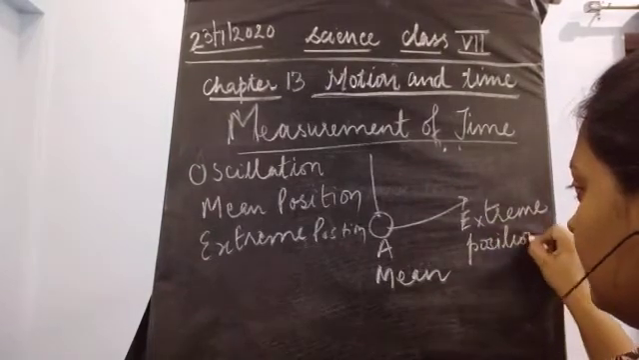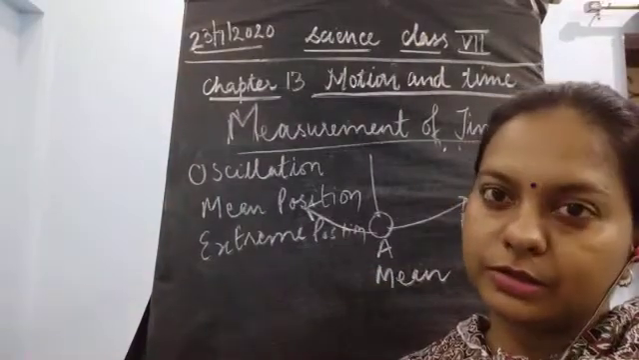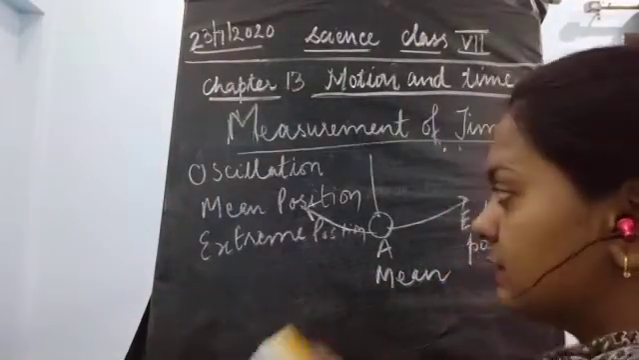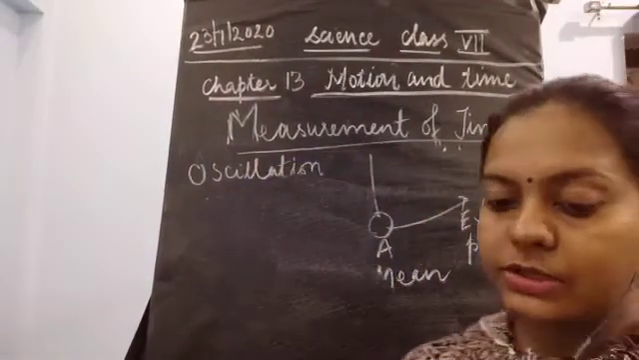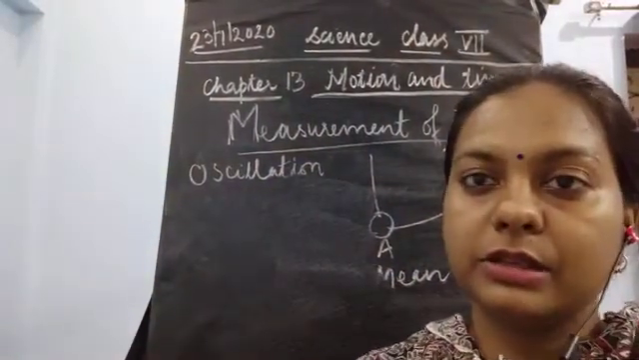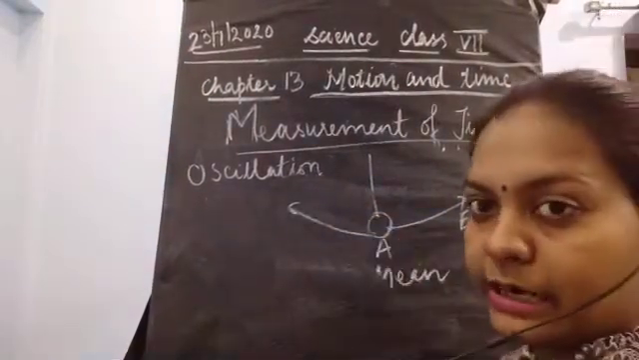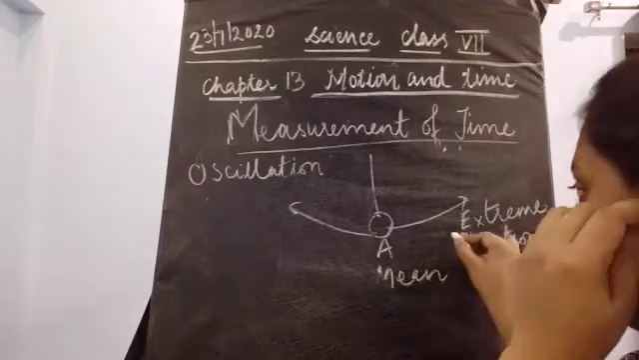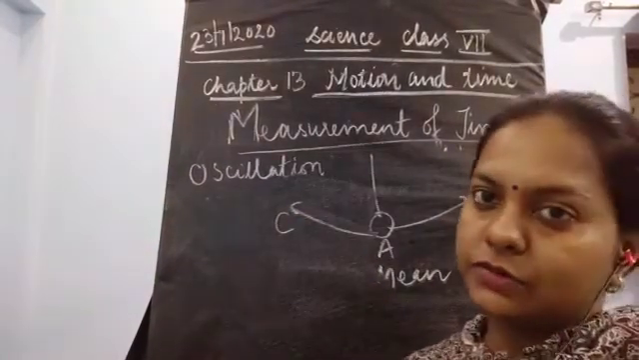So here also it has the extreme position. At both places we have one center point from where the oscillation starts, known as the mean position, and two extreme positions, one on the left side and the other on the right side. Suppose this is B and this is C. So B and C are the extreme positions.